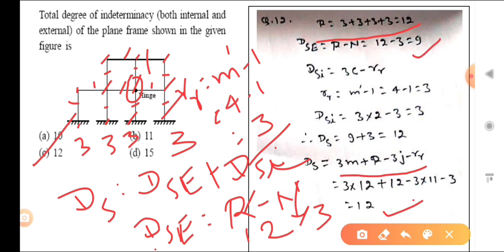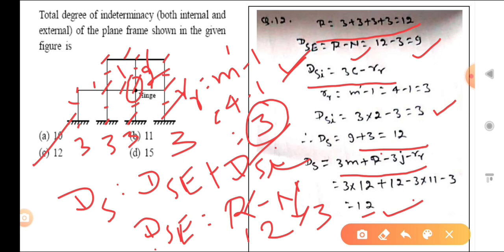Okay, and what is the DSI? DSI is 3C minus RR. And what is the C? C is closed loop. Two closed loops are there, 1 and 2, and RR we have calculated already, 3. So 3 into 2 minus 3 is equal to 3, and 9 plus 3 is equal to 12. So in both methods, either way you can find. That method we will use when they ask for DSE or DSI. So in that way the answer is C, 12.